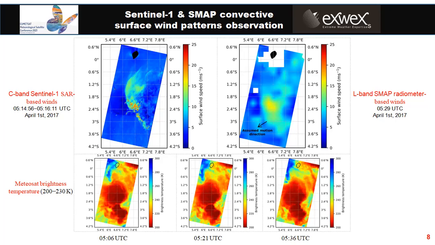And when comparing the location of the wind pattern on the Sentinel-1 and SMAP images, we can note that it tends to move southwestward. And we expected the convective winds on the Sentinel-1 and SMAP images to have the same location as the deep convective cloud detected by EUMETSAT. In particular, they also have the same displacement direction toward the southwest.